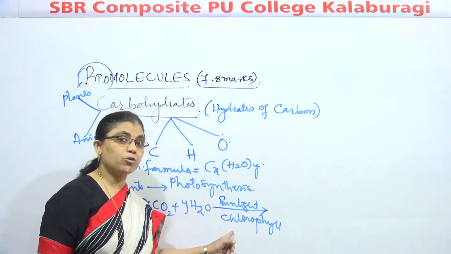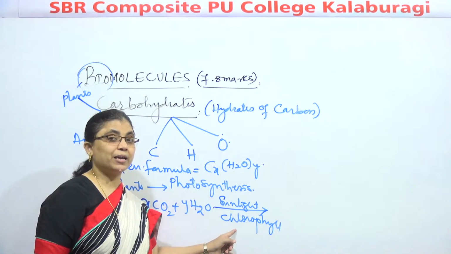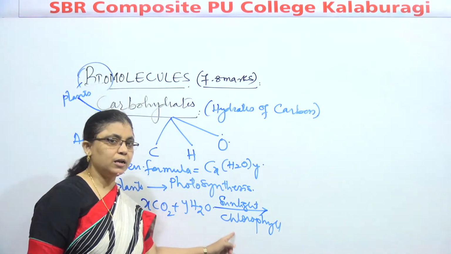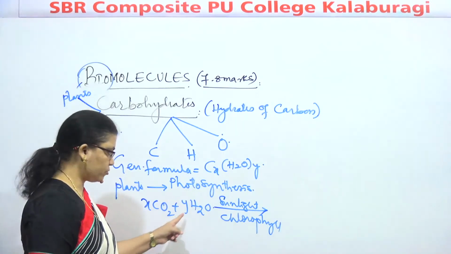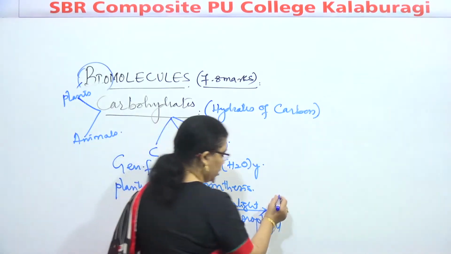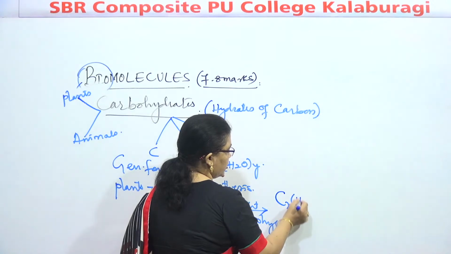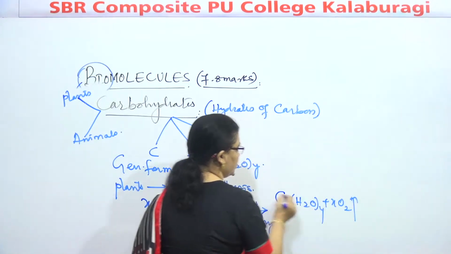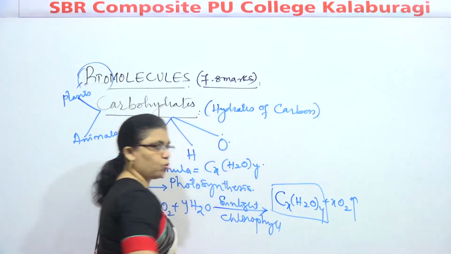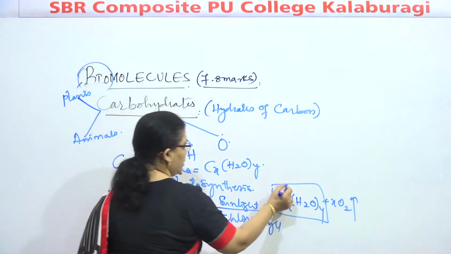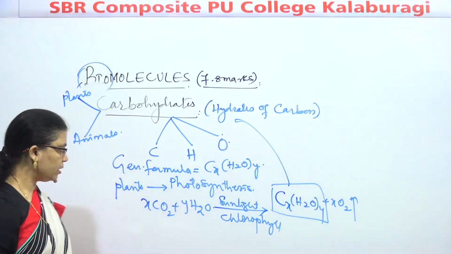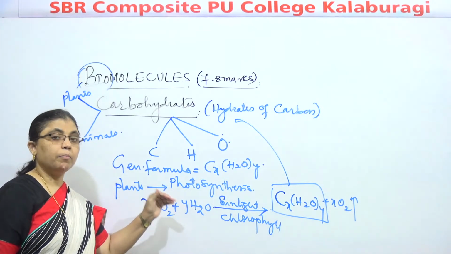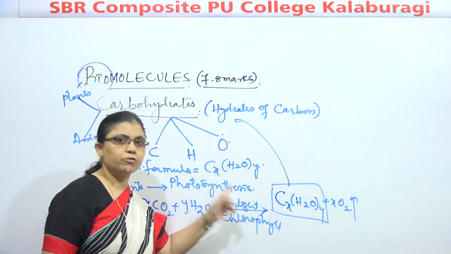It is also a complex molecule where the central metal atom is magnesium. The x moles of carbon dioxide and y moles of water produce Cx(H2O)y plus xO2. Cx(H2O)y is the carbohydrate. So plants synthesize carbohydrates by a phenomenon called photosynthesis.